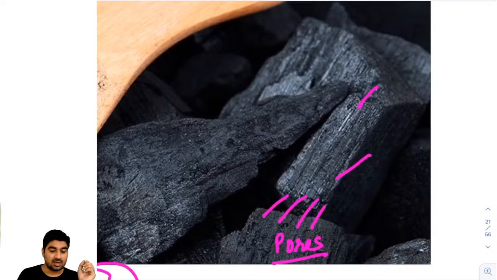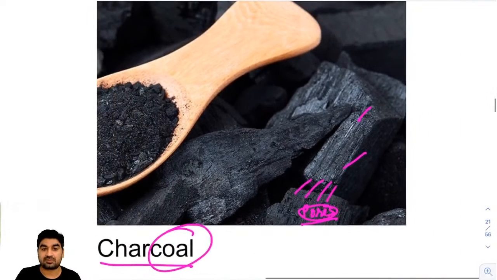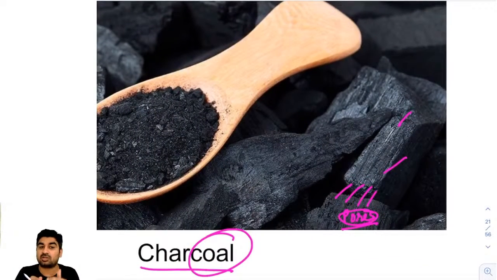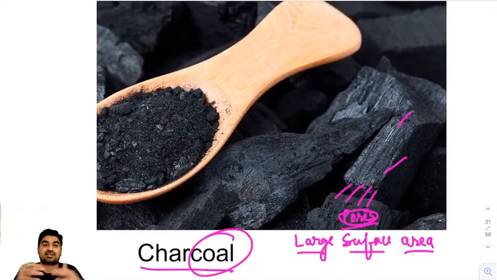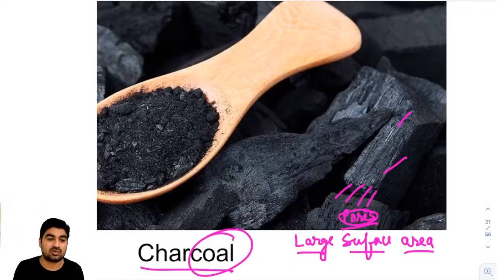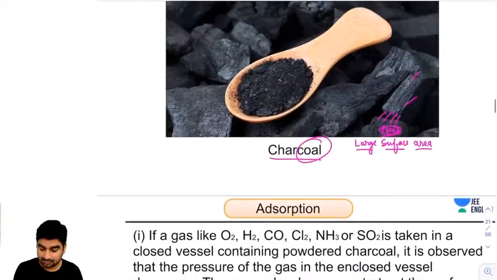Inside this there are many pores, and in those pores air or gas molecules can enter and they can adsorb. So due to those pores it will have a large surface area, and due to that large surface area it can adsorb more and more gas molecules on the surface, right? So guys, this is charcoal I'm talking about.